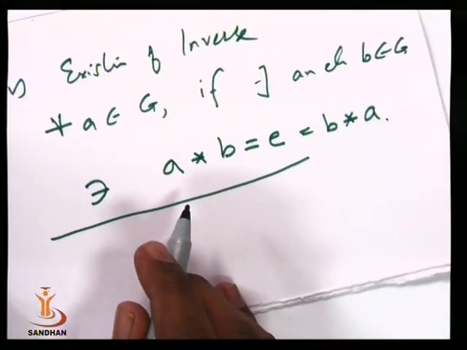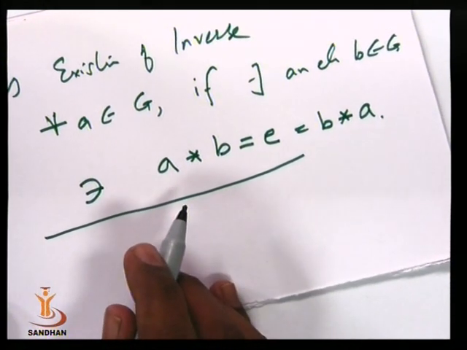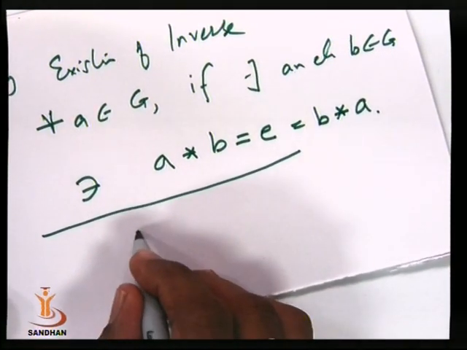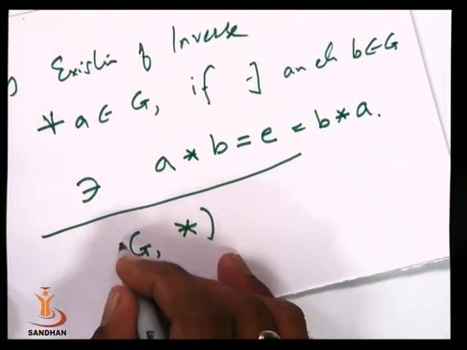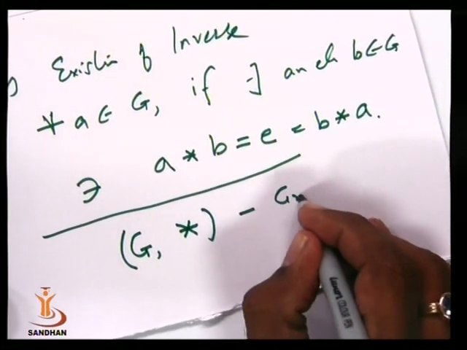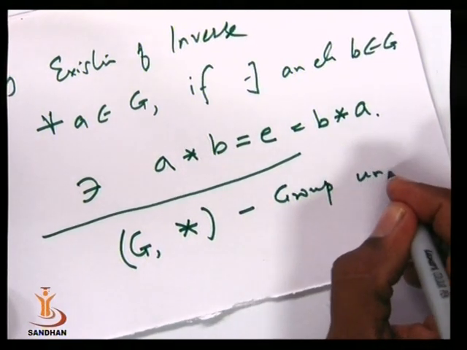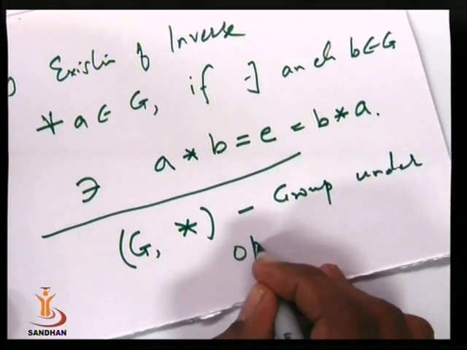So if G satisfies all four properties, then we could say that the set G is a group under operation star, and the notation for that group is (G, star).